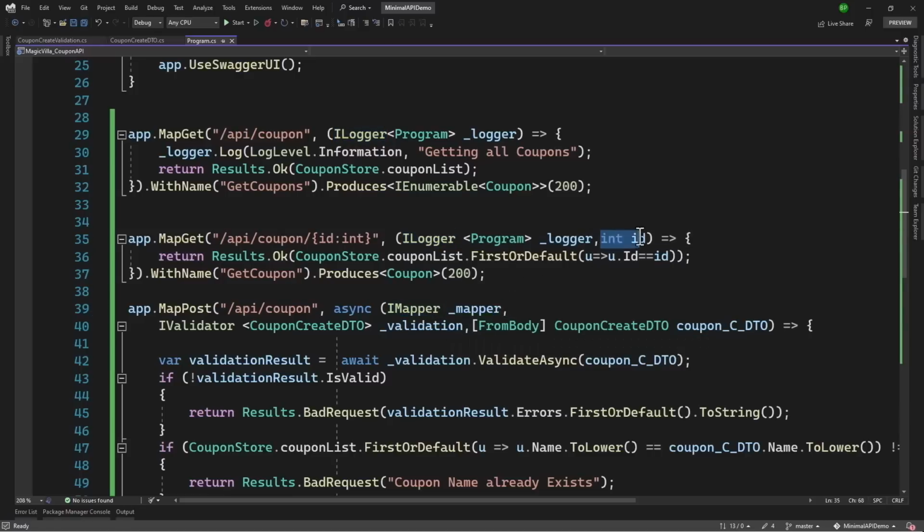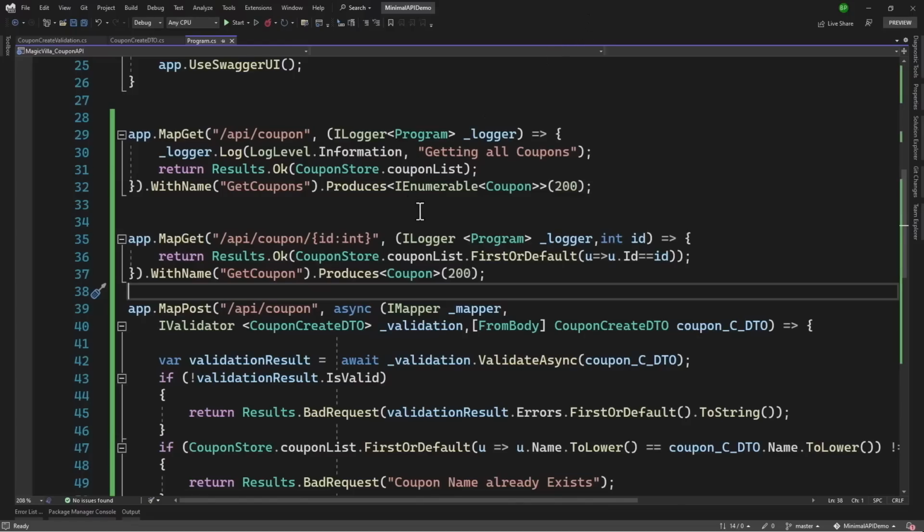For the other parameters like ID, it knows that it is expecting an ID here, but if it is a couponCreateDTO or something else, and it does not find any dependency for that, then it knows that that will be provided as a parameter. It does all of those pretty smart mappings automatically, and we do not have to worry about that. So that is one thing that I wanted to point out. With that, let's continue from the next video.